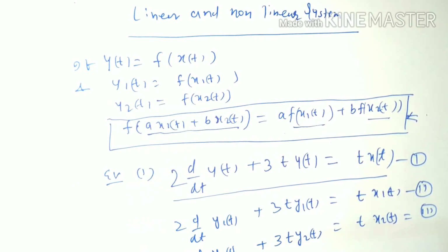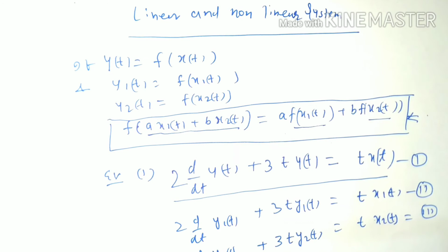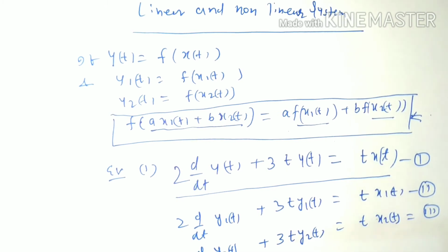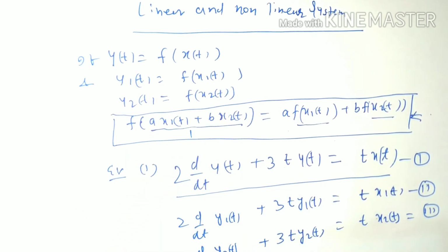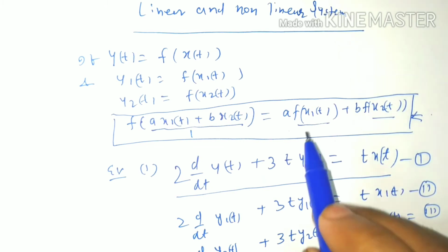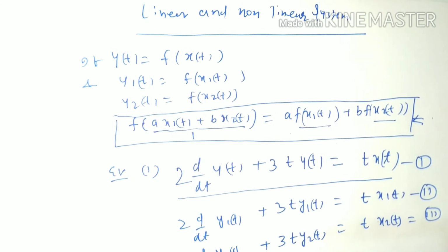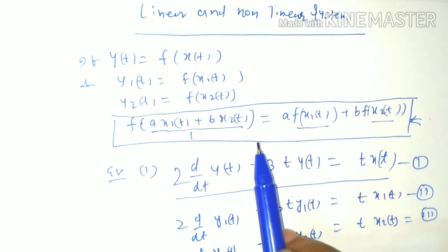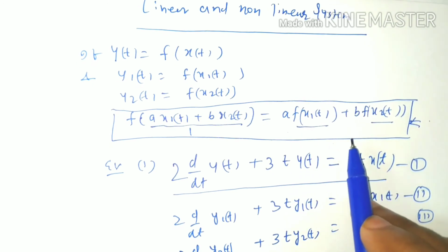That yt is a function of xt, y1t is a function of x1t, y2t is a function of x2t. These x1t and x2t are other inputs. Then for linearity, the function f must follow the superposition theorem: the weighted sum of input gives the weighted sum of individual outputs.